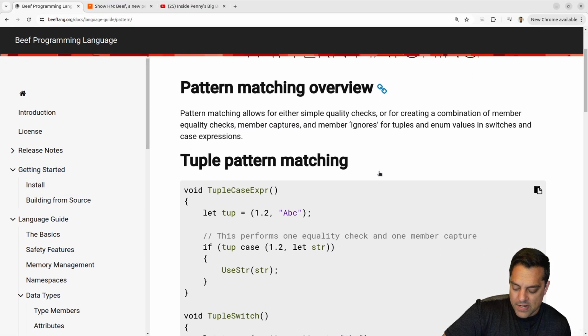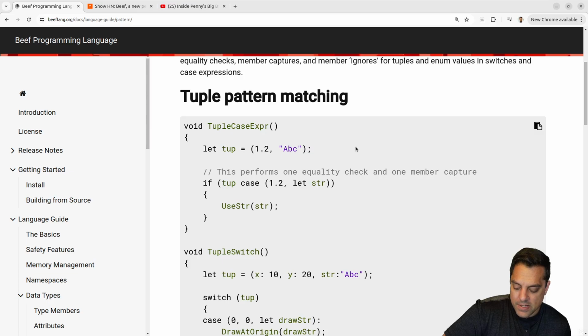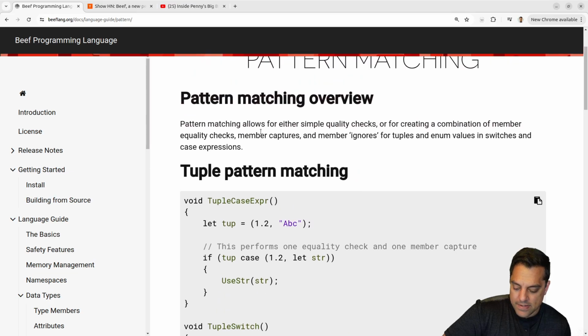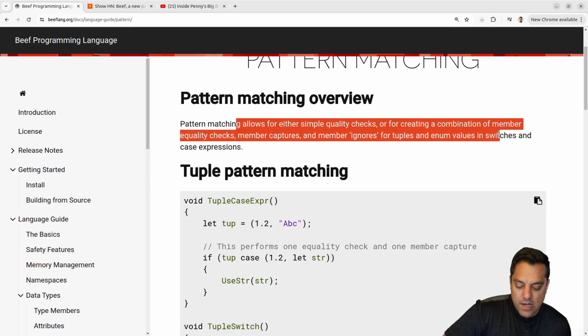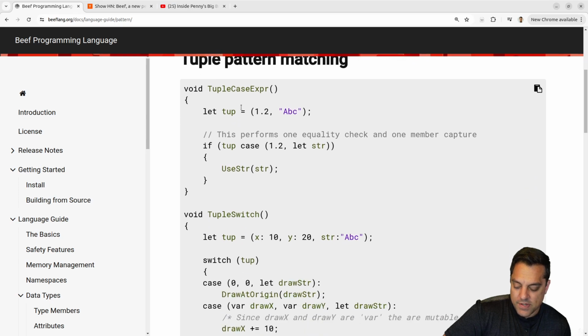Let's get into the pattern matching stuff, because this is a little bit more of a hot topic here. And let's see what they got here. So pattern matching allows us for either simple equality checks or for creating a combination of member equality checks, member captures, and member ignores for tuples and enum values and switches. Okay, so let's see what we got here. Tuple case expression. Okay, so I got this tuple here with two things here. And it's nice that we could just sort of create this.